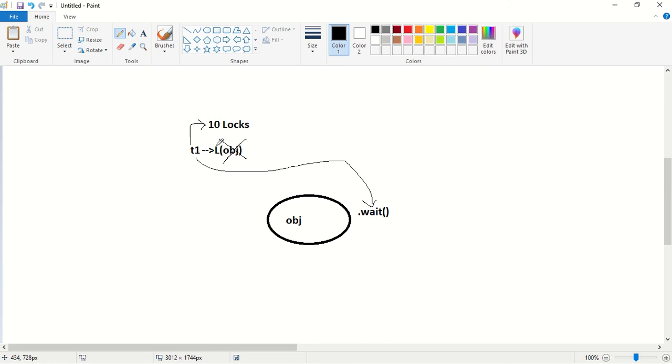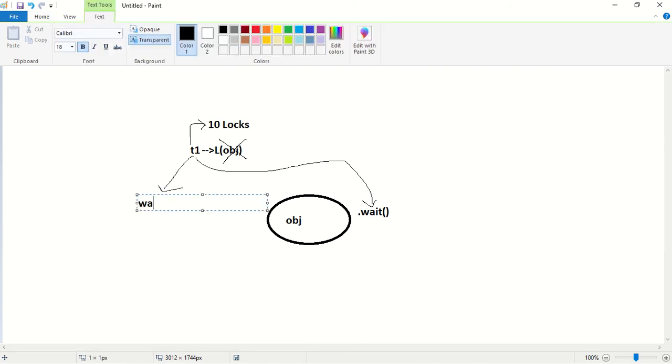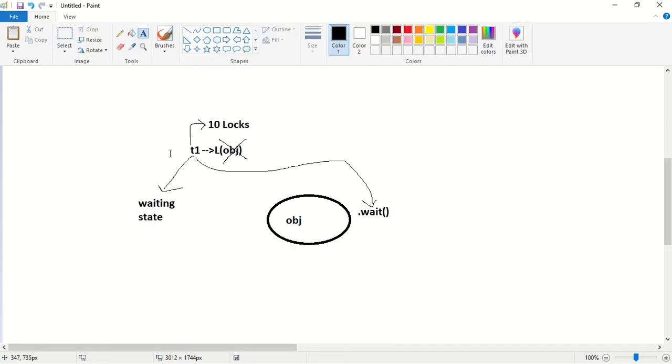It will just release the lock of that particular object, and the thread will enter into the waiting state. Remember this, immediately it is going to release the lock of that object and enter into the waiting state.